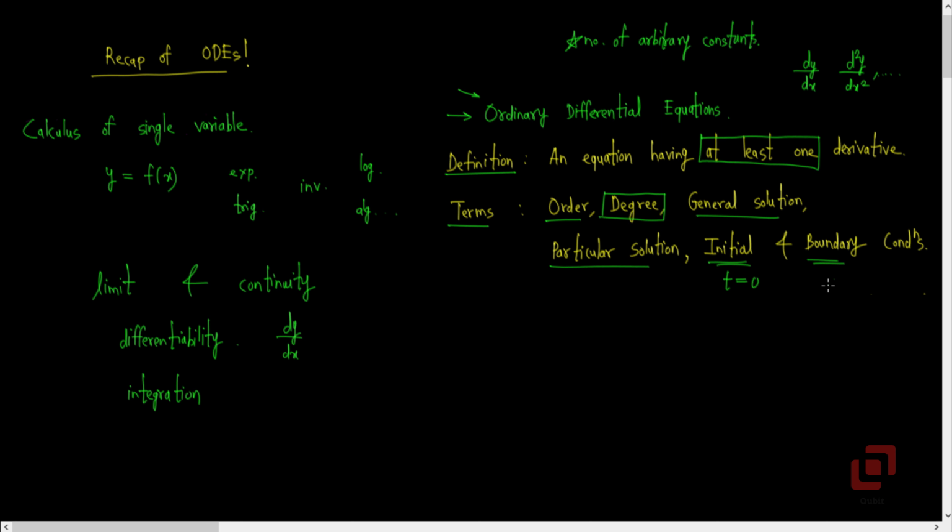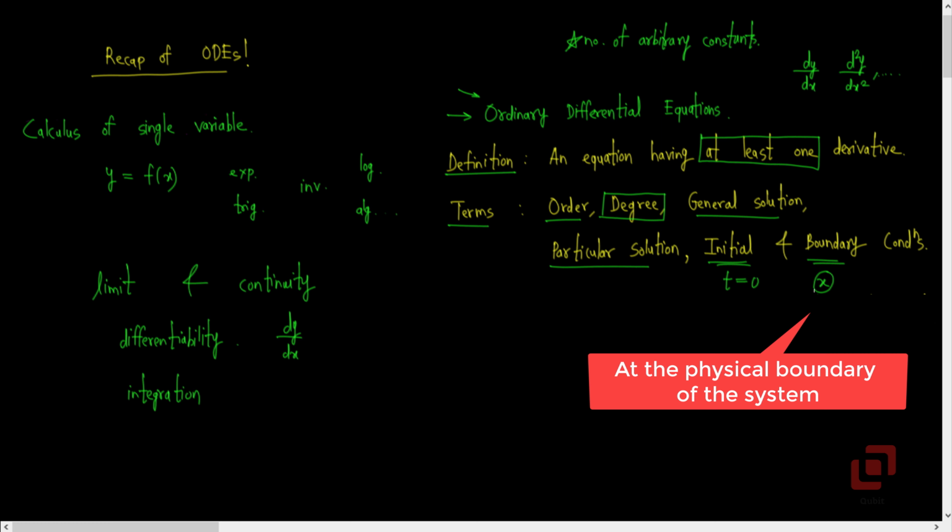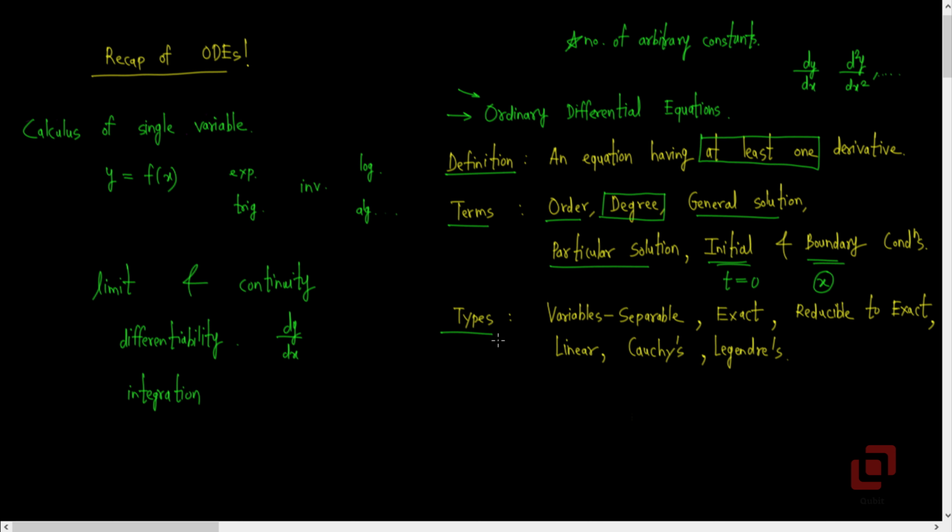If the independent variable is a spatial variable x, then the corresponding value of the dependent variable at a particular value of x is called a boundary condition. Then you classified the ordinary differential equations into various categories and developed the methods to solve each of the type.